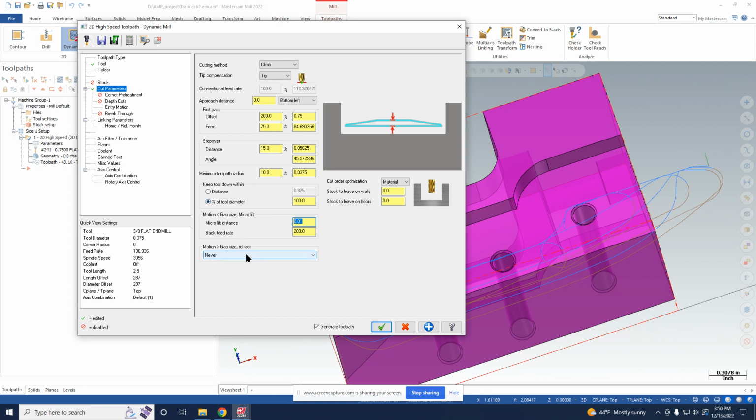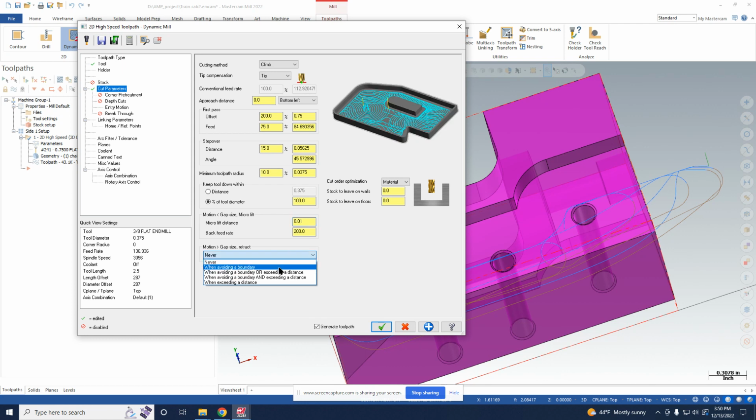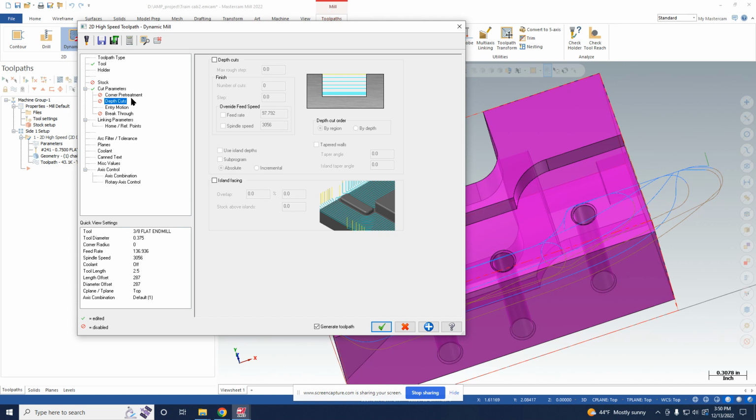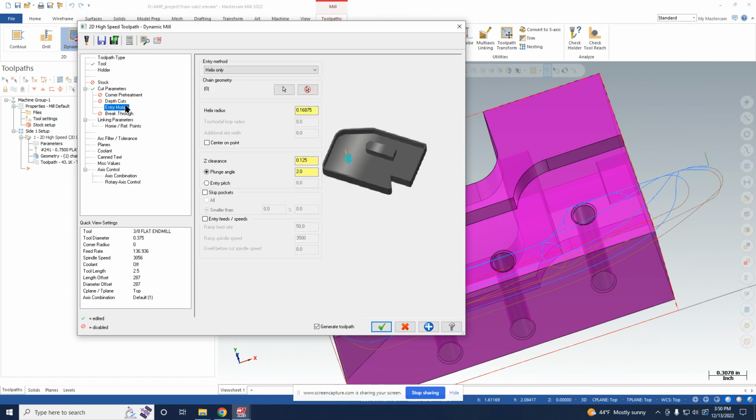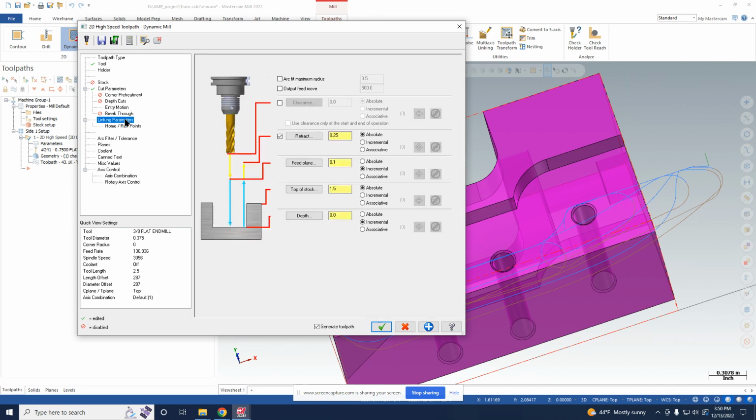And then if it's bigger moves, greater than some gap size, we can say if it has to avoid a boundary, which is if there's something in the way, then you can retract the tool up before you move it around. So if you do this, I think everything else should be fine. We don't have to worry about that. Depth cuts isn't an issue. I don't think anything else here applies.